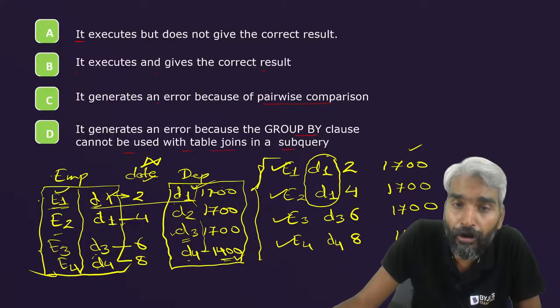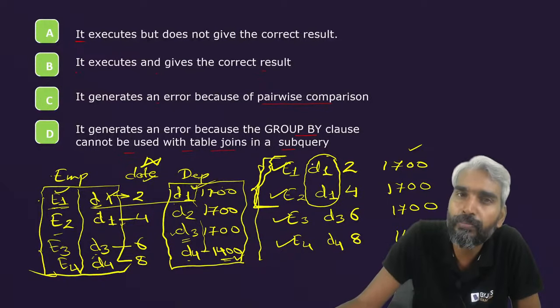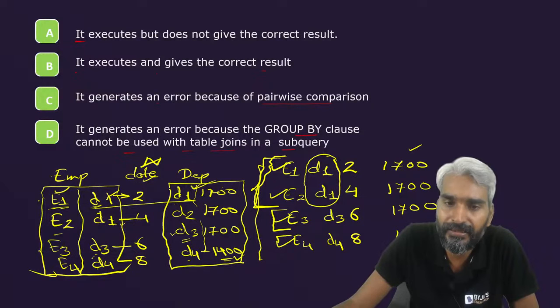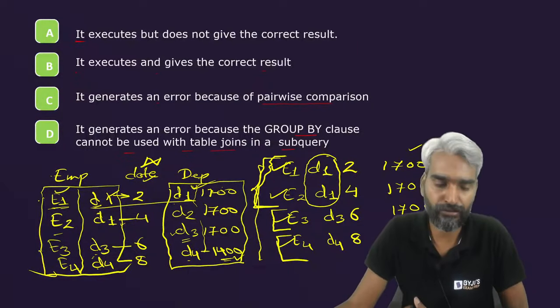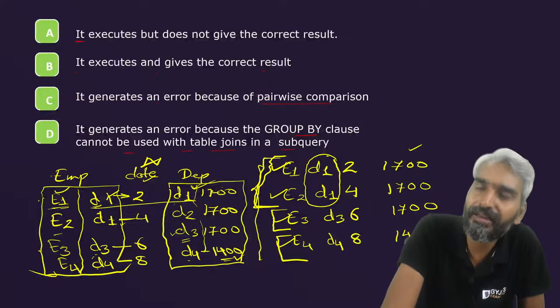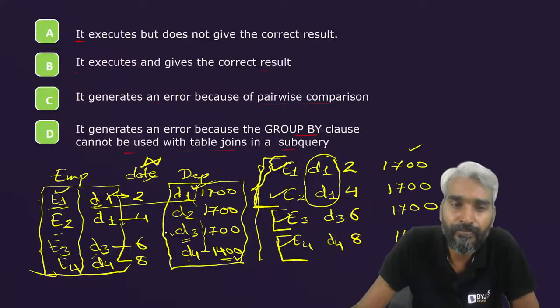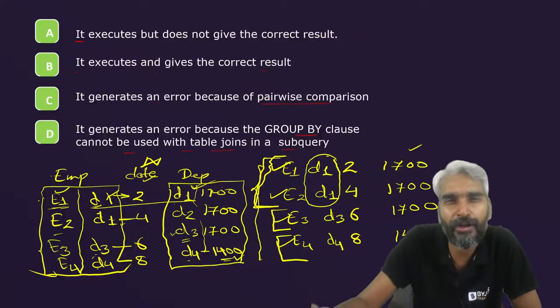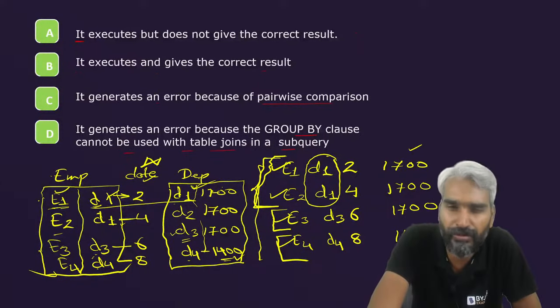So you will club all these tuples of department D1 together. So it's a group of department D1. This is a group of department D3. This is a group of department D4 and so on. So you have created 3 groups of departments, D1, D3 and D4. So why not D2? It's not necessary. You have just started a department, but there is no employee of this department. It's perhaps possible. So don't worry about that.